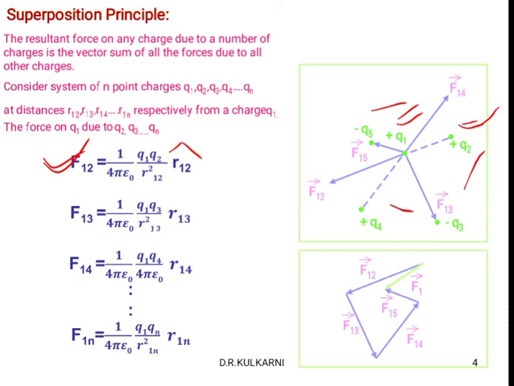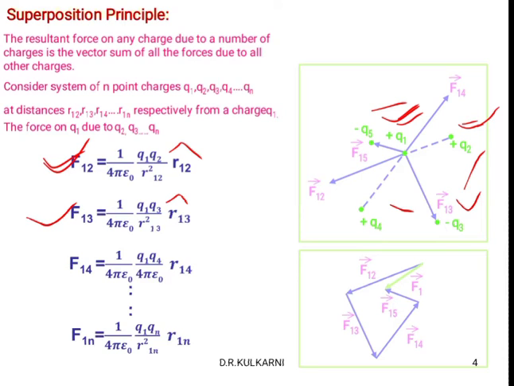Similarly, we can write F13, and this force formula is applicable between the charges Q1 and Q3. So F13 is equal to 1 divided by 4 pi epsilon naught Q1 Q3 divided by R13 square R13 cap. Again, R13 cap is a unit vector.